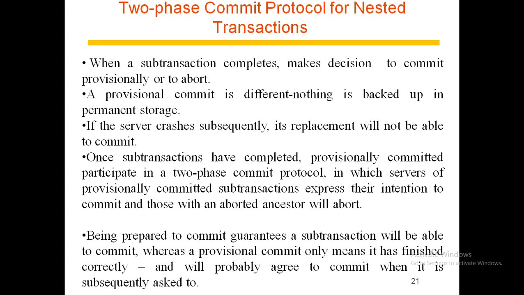After all the transactions have completed, the provisionally committed ones participate in the two-phase commit protocol, in which the servers of a provisionally committed sub-transaction express their intention to commit, and those with an aborted ancestor will abort. Being prepared to commit guarantees a sub-transaction will be able to commit, whereas a provisional commit only means that it has finished correctly and will probably agree to commit when it is subsequently asked.